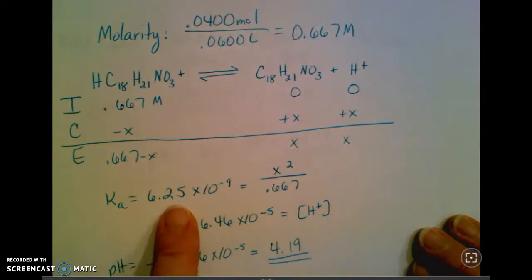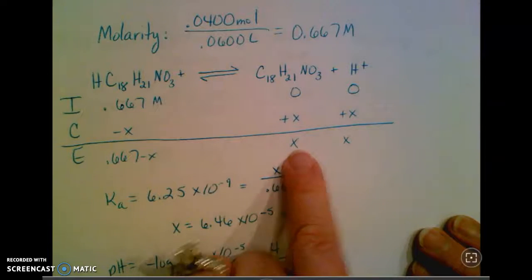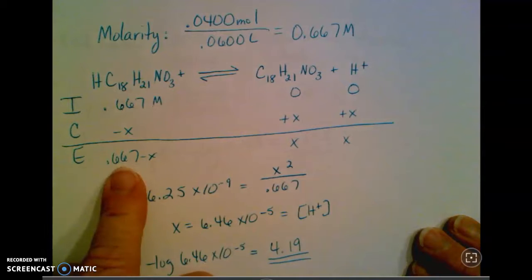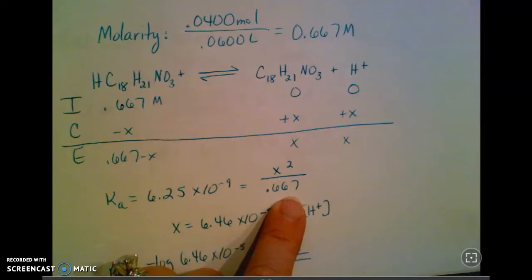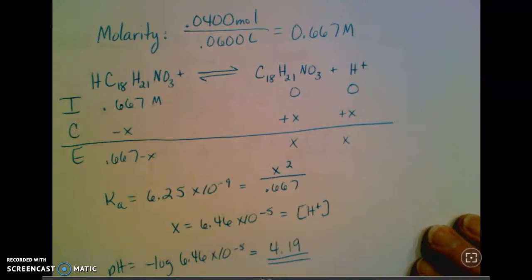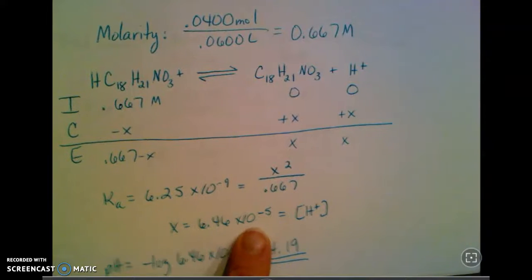So I'm going to plug in my Ka in my equilibrium expression. Products, x times x gives me x squared over the reactants. Again, I'm going to ignore that x. It's going to be so small, it's not going to make a bit of difference when you subtract it from 0.0667. And when I solve for x, it's 6.46 times 10 to the negative 5th.